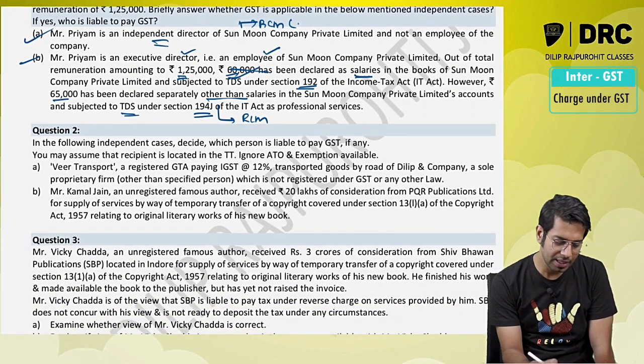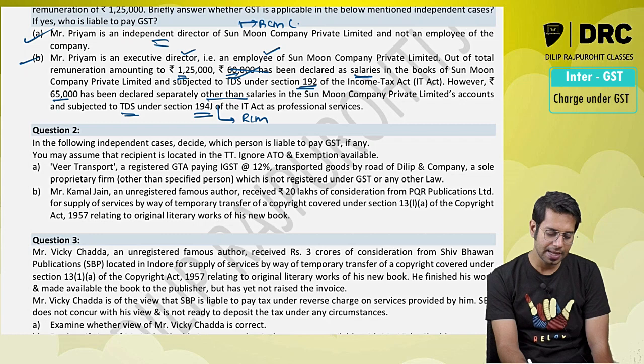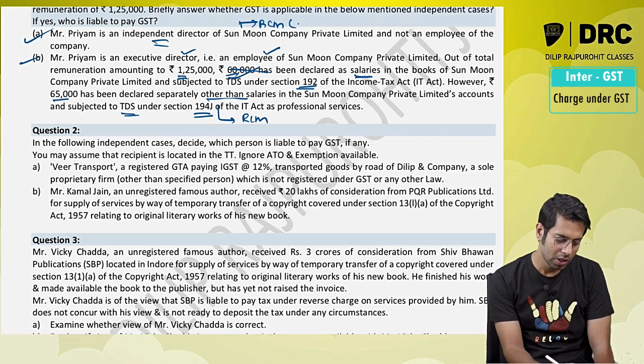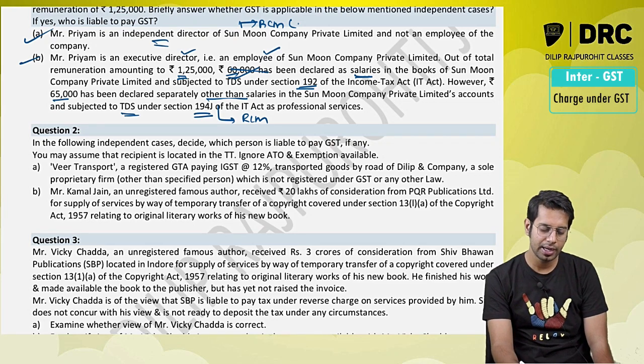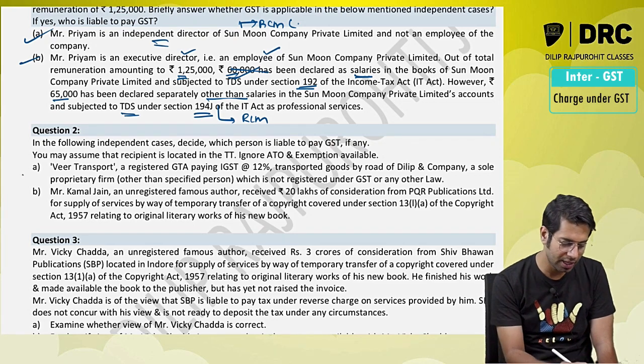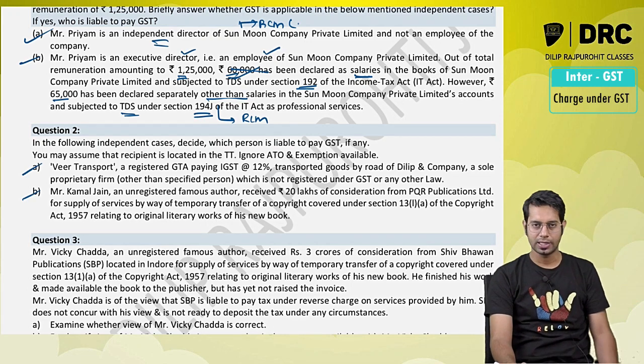In the following independent cases, decide which person is liable to pay the taxes, if any. You may assume that the recipient is located in taxable territory. Ignore aggregate turnover and exemption available. So directly you should tell whether it is taxable or not taxable.